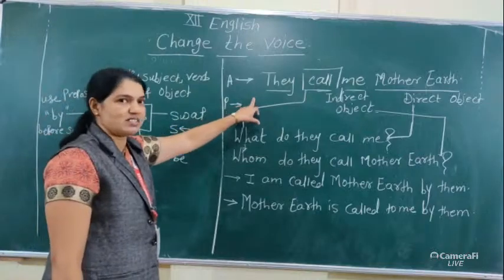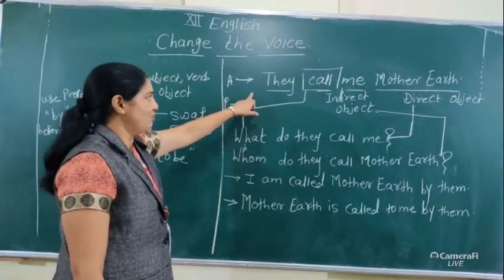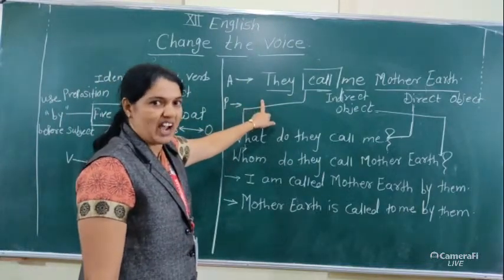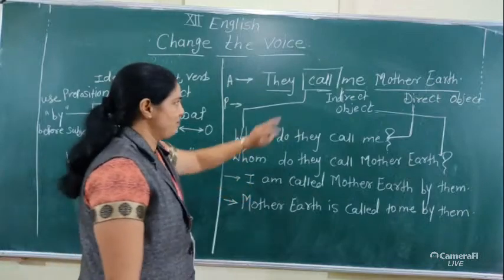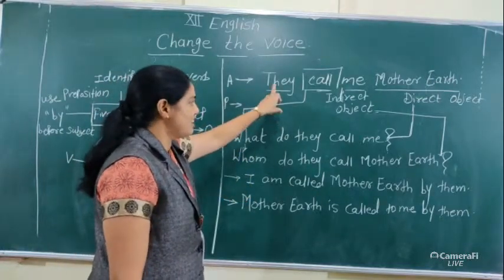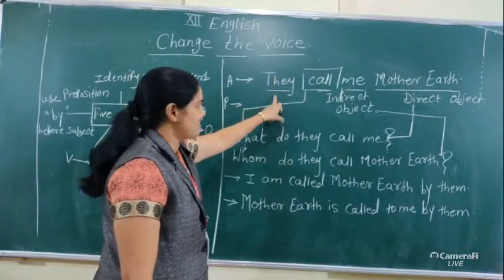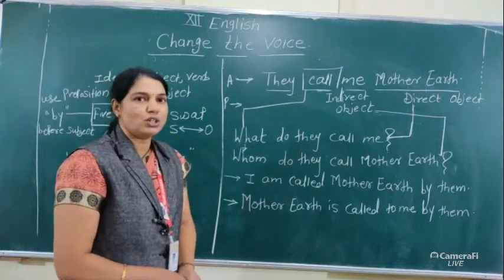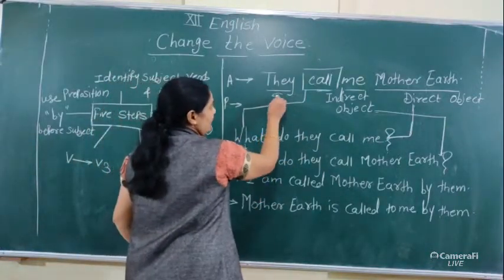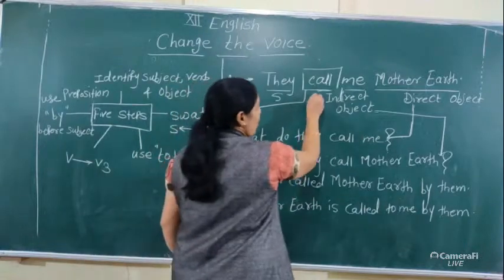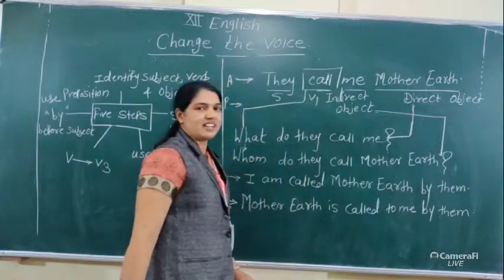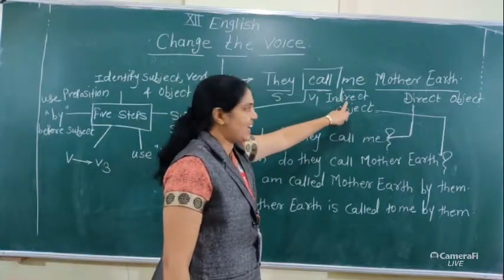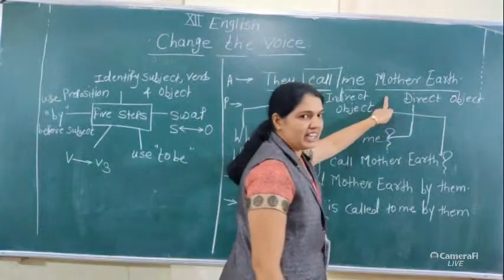Now let's see here, students. In the last lecture, we discussed active into passive when active voice has two objects. Take the sentence, they call me Mother Earth. In this sentence, there are two objects. Here they is the subject, call is V1. This sentence is in simple present tense. Here me is the indirect object, and Mother Earth is the direct object.